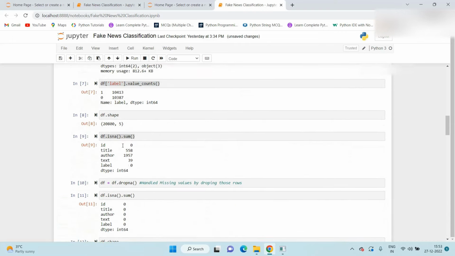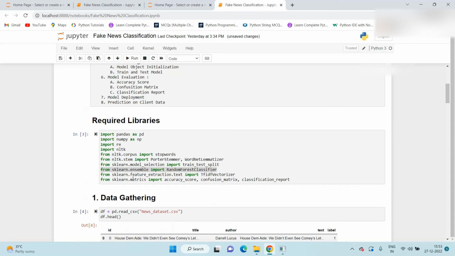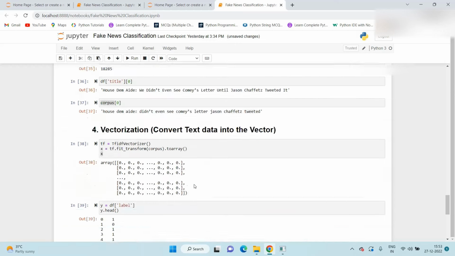So if you go above, for the evaluation we import these three functions from sklearn.metrics: accuracy_score, confusion_matrix and classification_report. First of all we check this accuracy score.